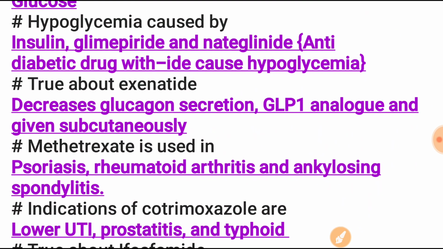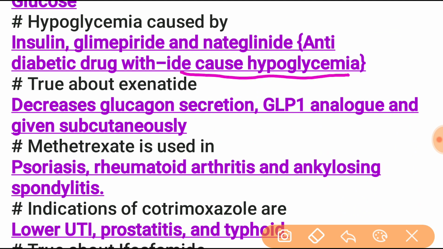Next one, the hypoglycemia is caused by insulin, glimepiride, nateglinide, antidiabetic drugs. True about exenatide: it increases insulin secretion, it is a GLP analog, and it is given subcutaneously.